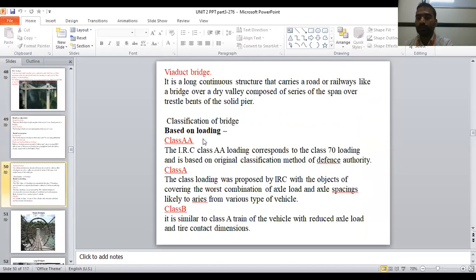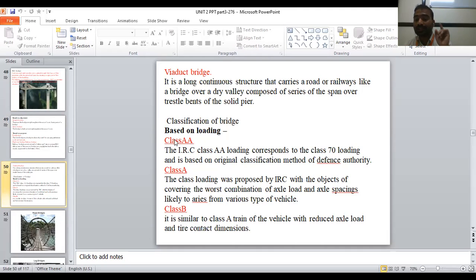Based on the loading. The bridge is subjected to different loadings. When you come to higher studies you will learn the different ones, but just remember now: dead load and live load. Dead load is due to self weight. Live load means due to movement of traffic. Similarly, we also have different loading systems.